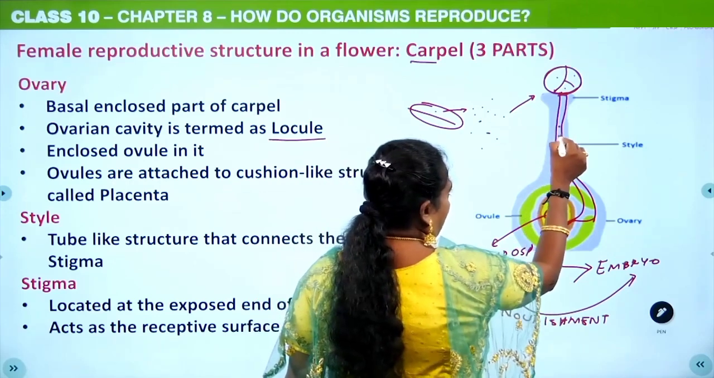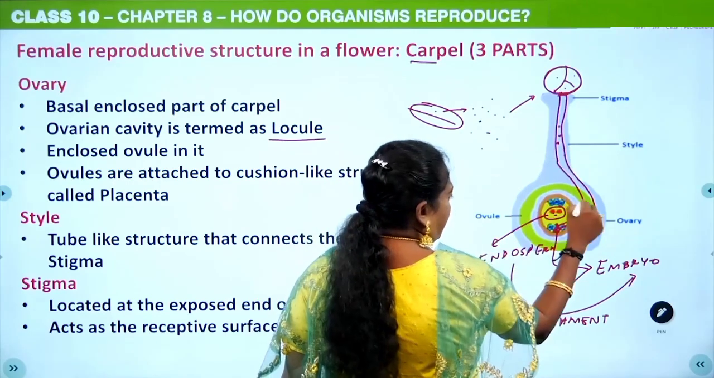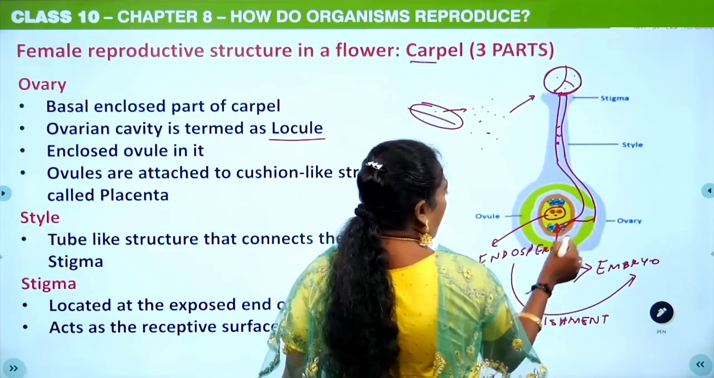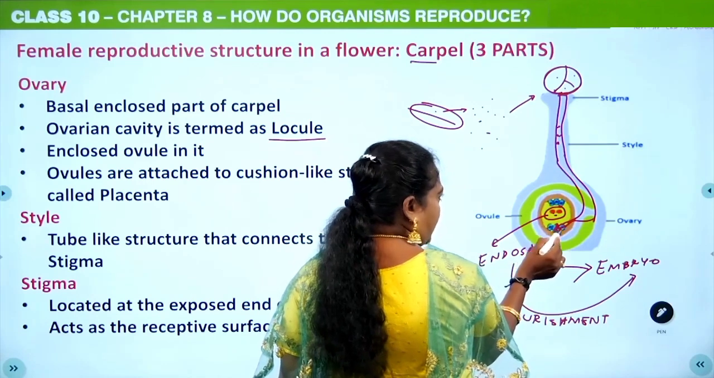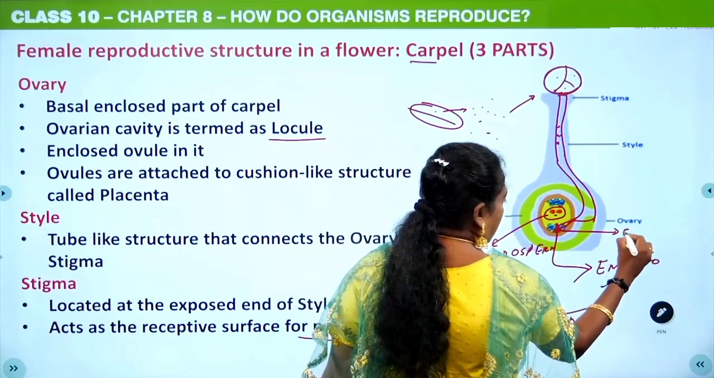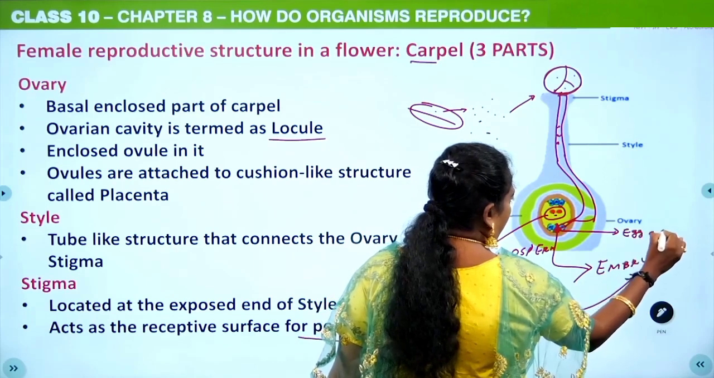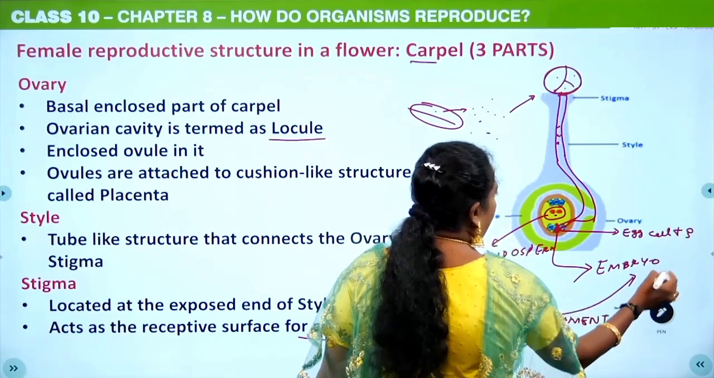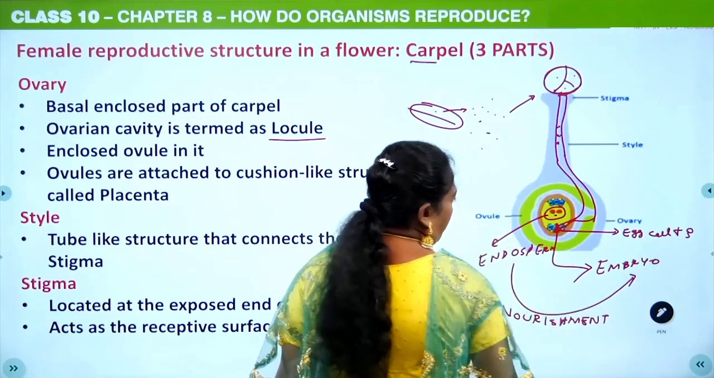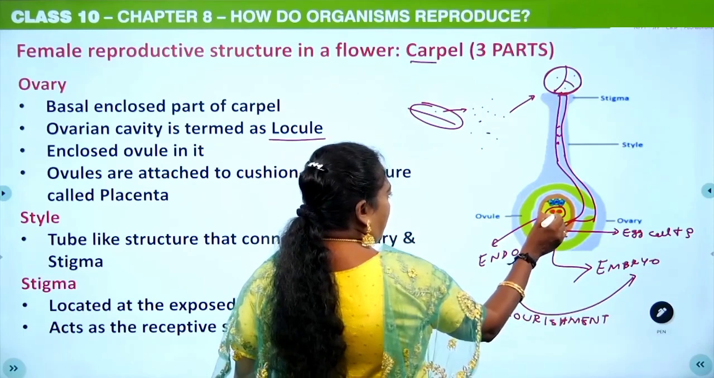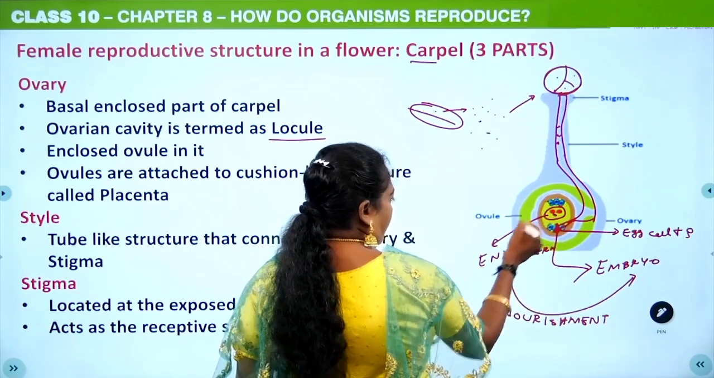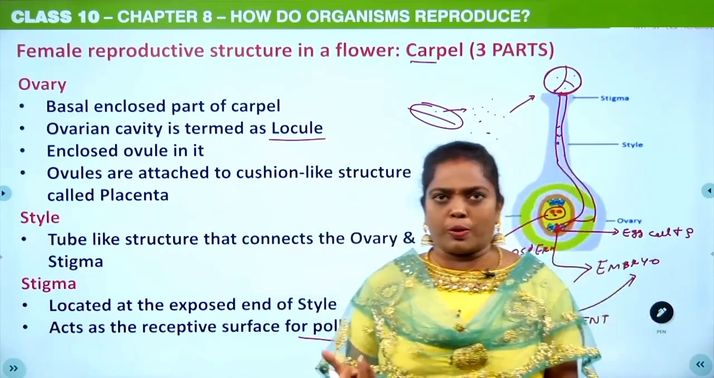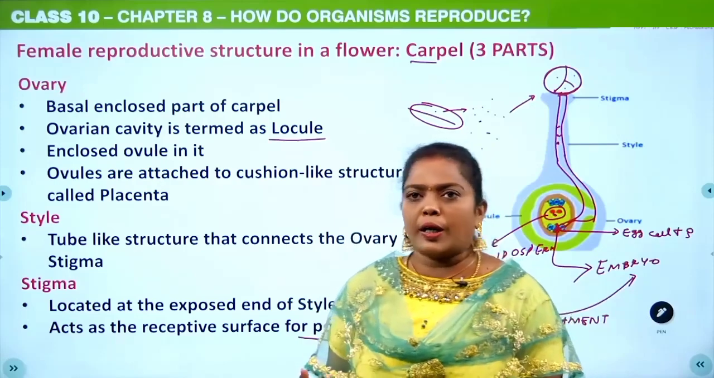Actually 3 cells, and this one is the tube nucleus. It will degenerate after it reaches here, and of these 2 male gametes, one gamete will fuse with the egg cell. Okay, the center one is the egg cell. One male gamete with the egg cell results in the formation of the embryo. Another male gamete will fuse in the center, and that will develop into endosperm. Endosperm is the one which will provide nourishment to the growing embryo.